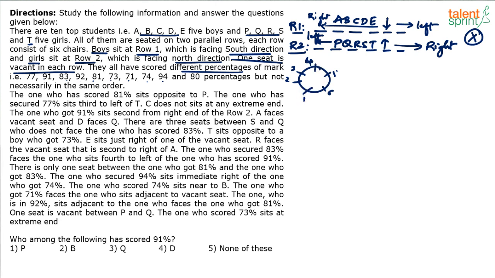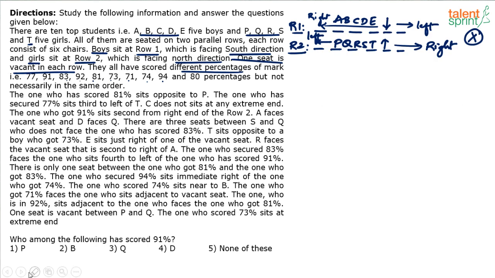But in a linear arrangement, there is a definite first position, like 1, 2, 3, 4, 5, 6. If these are the 6 positions, this is definitely the first one. You cannot start from wherever you want. So the challenge that we have here is, unless we know a fixed position from either of the ends, we will not be able to complete the solution. We will not be able to do the arrangement at all. Okay, so we have to be careful in starting with the right point.